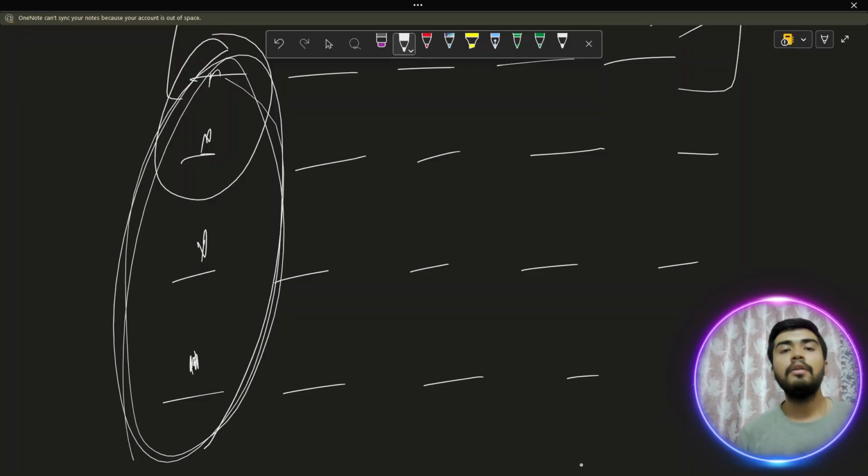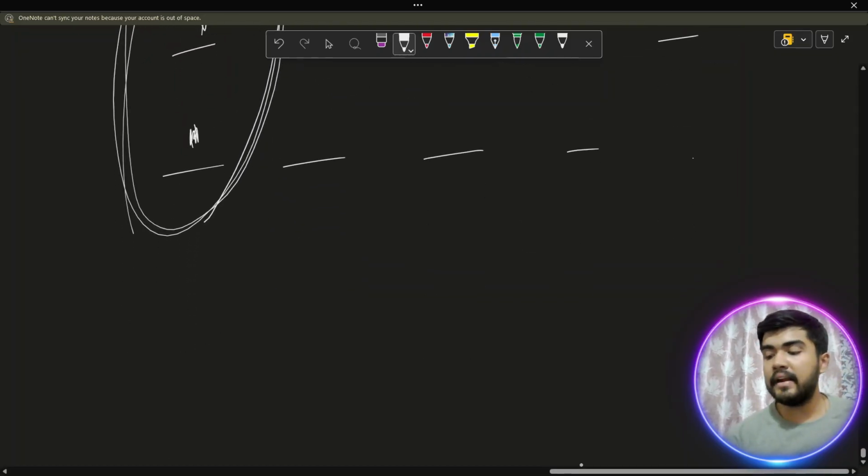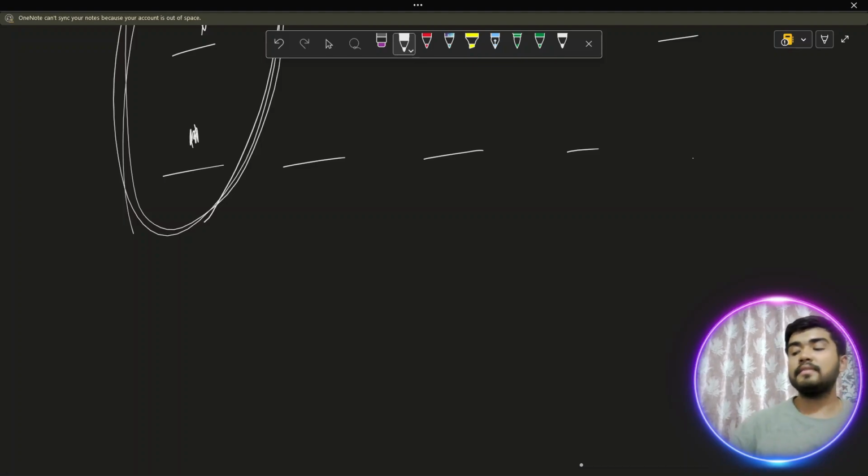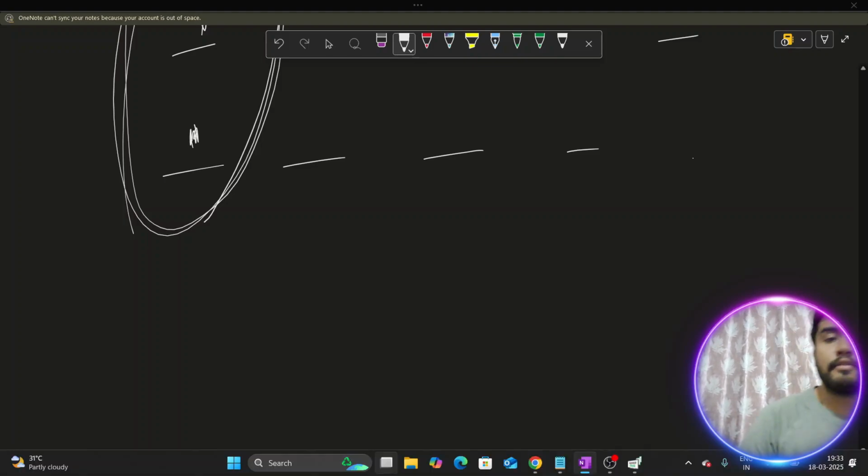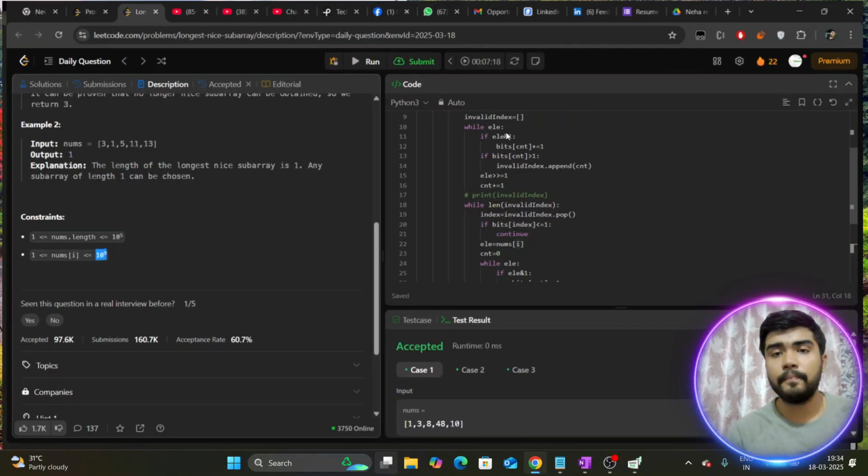And if we know the point of invalidity, and we are able to identify that there is an invalidity point, then what we have to do is shrink our window. That we generally do for all the questions. I think that is the fundamental of the entire concept. Now the rest is how you implement things. So now let's jump to the implementation part.